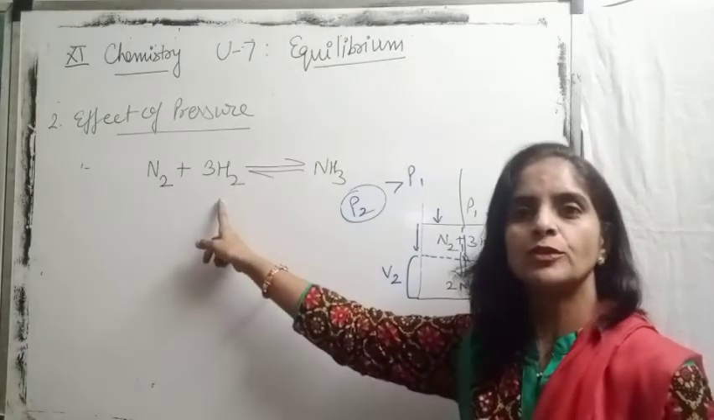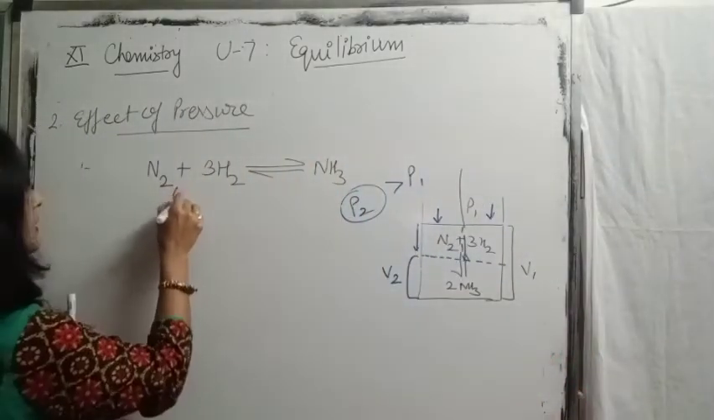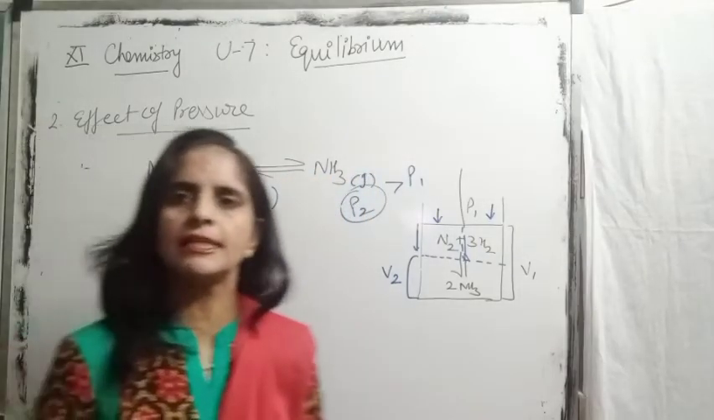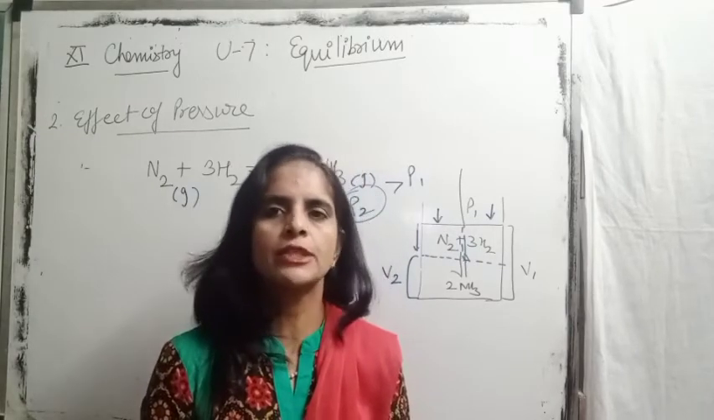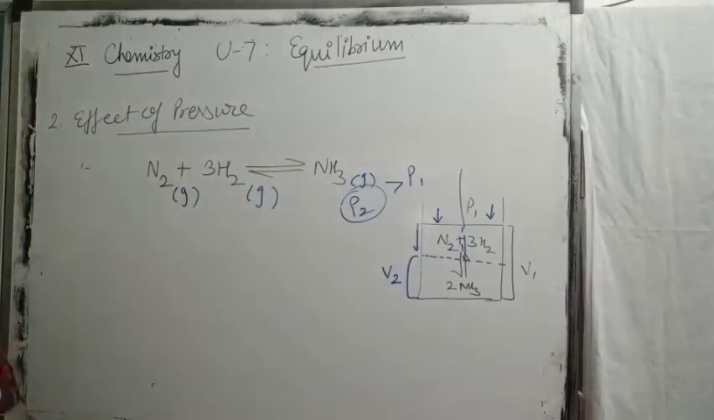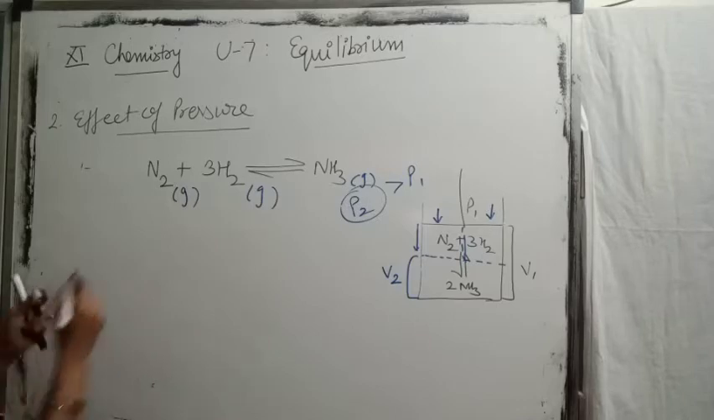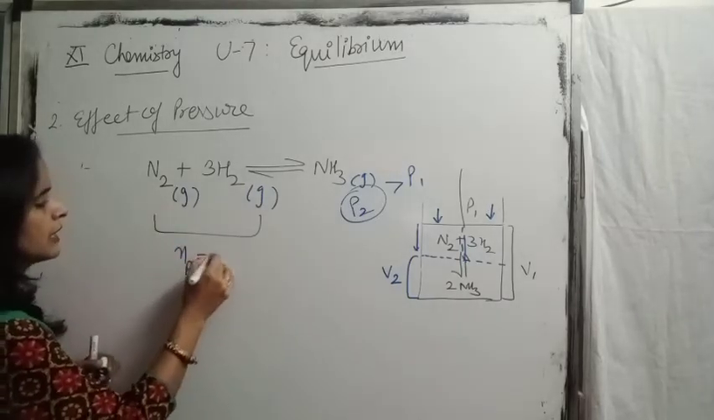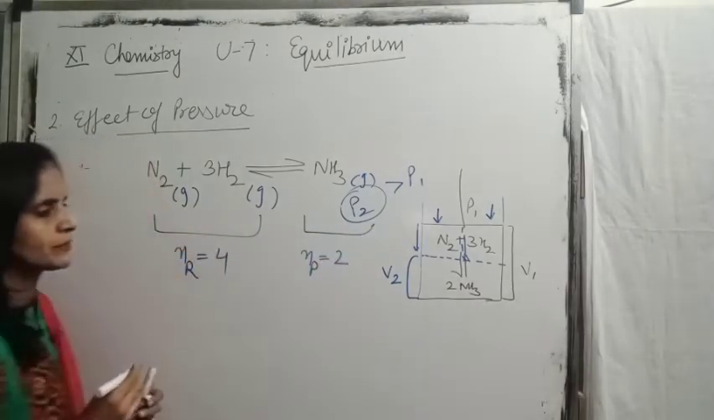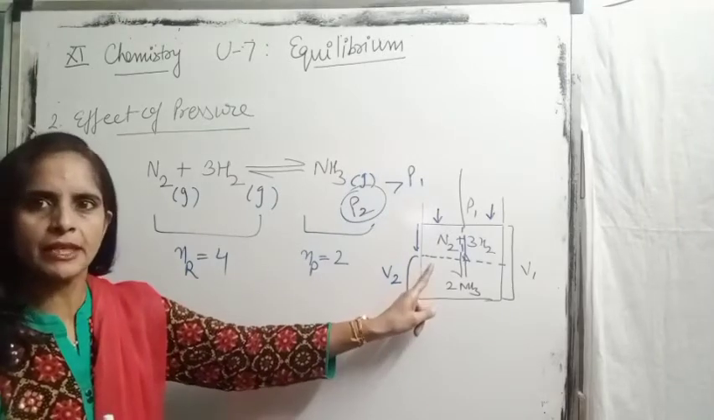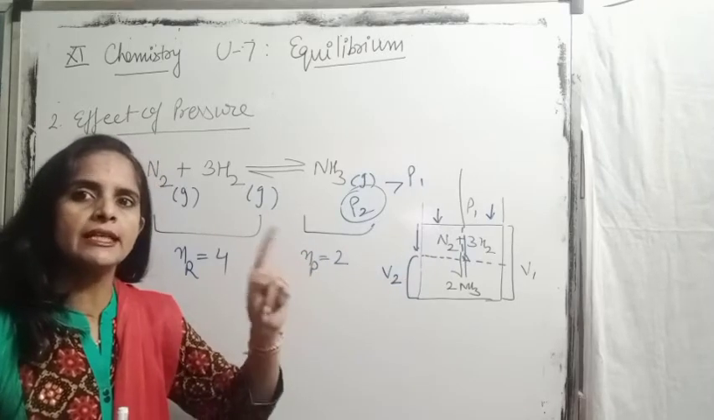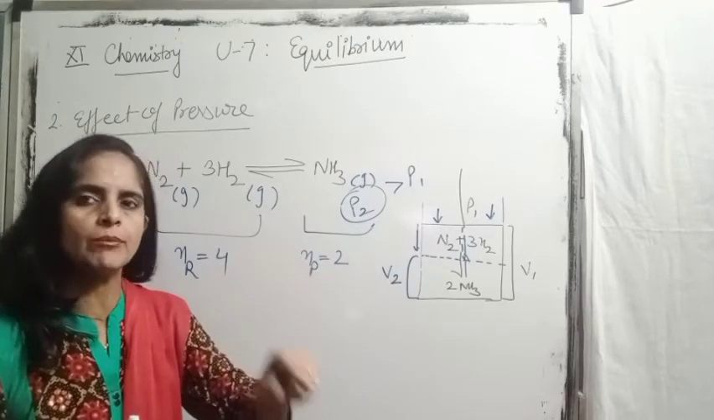Here the total number of moles of reactants is 4 moles. But children, be careful, it should be for the gaseous state, because liquids and solids are almost incompressible, so there is no major role of pressure there. So this factor is mostly important for gaseous components only. The total number of moles of reactants is 4 and the number of moles of product is 2. As we discussed, on increasing pressure, as the number of moles per unit volume increases, the reaction will proceed in the direction of lesser number of moles.